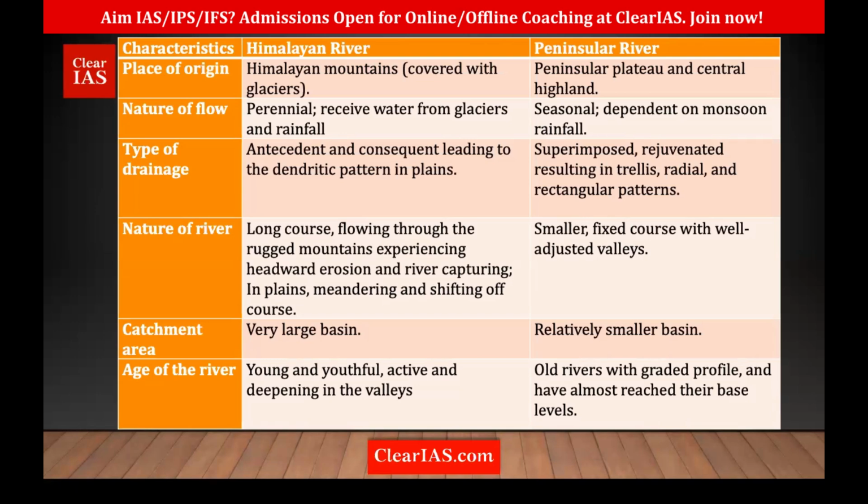But in the case of the Kaveri River, one interesting fact is it has higher water because it receives water from both the southwest monsoon as well as the northeast monsoon. Okay. Then if you're talking about the drainage system, it's mainly antecedent and consequent.